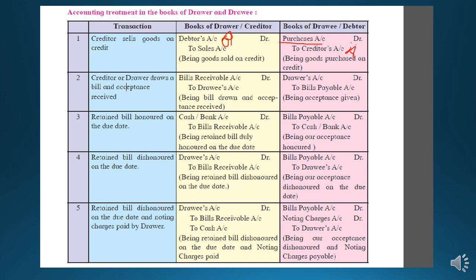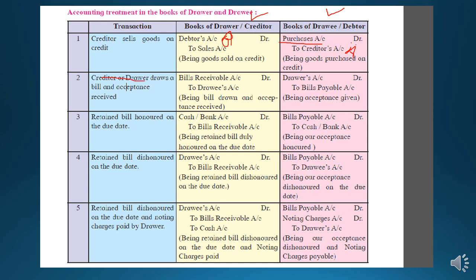So B is the receiver of goods and sales is income. So whenever you are writing the journal entry in the books of the drawer, students, you will think from the point of view of the drawer, and when you are writing the journal entry in the books of the drawee, you will think from the point of view of the drawee.